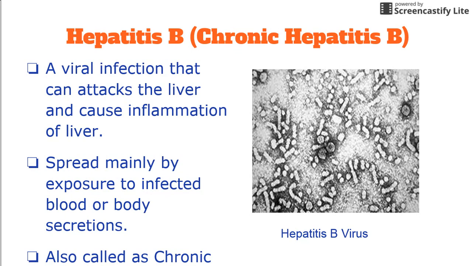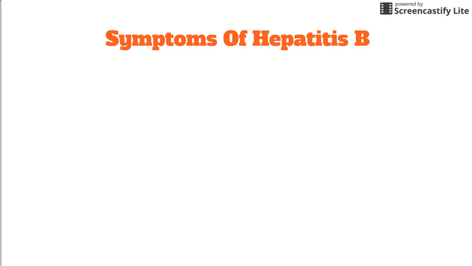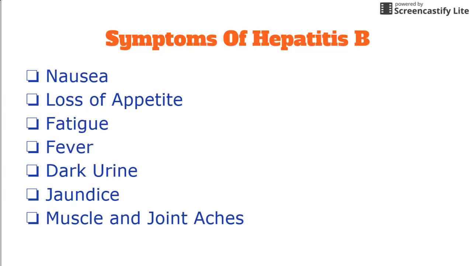Now, how to test for hepatitis B? A simple blood test can show whether you have hepatitis B or not. Many people have no symptoms during the initial infection, but some develop a rapid onset of sickness with vomiting, yellowish skin, jaundice, tiredness, dark urine, and loss of appetite. Often these symptoms last a few weeks and rarely does the initial infection result in death.